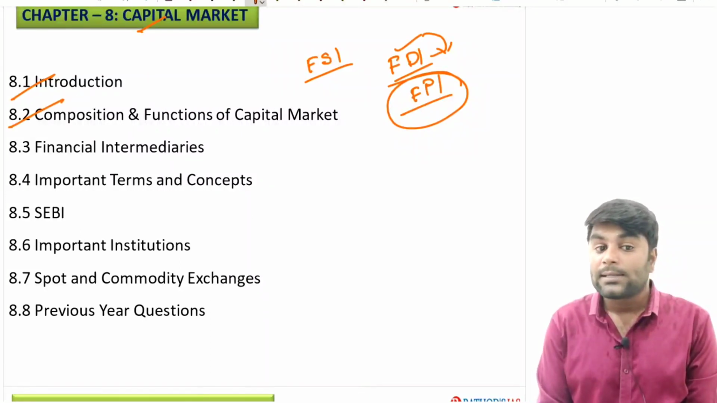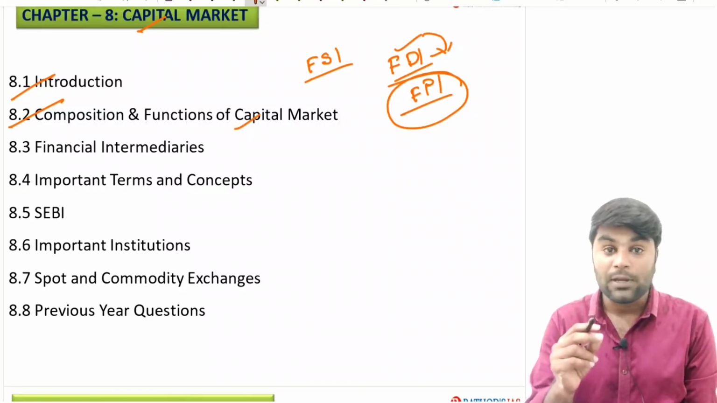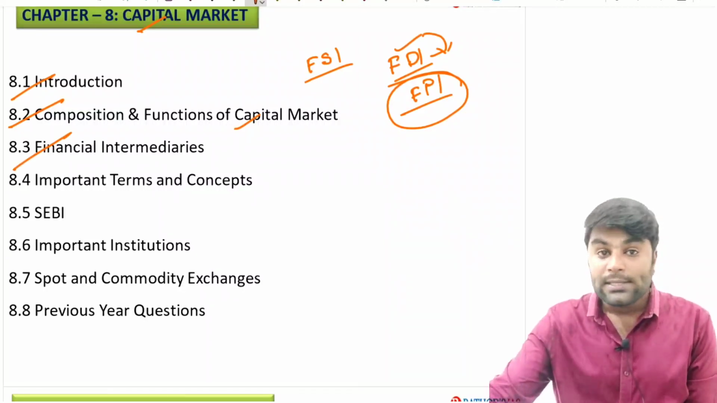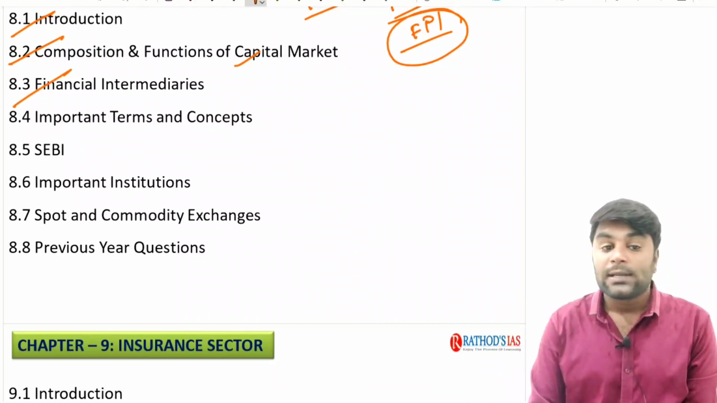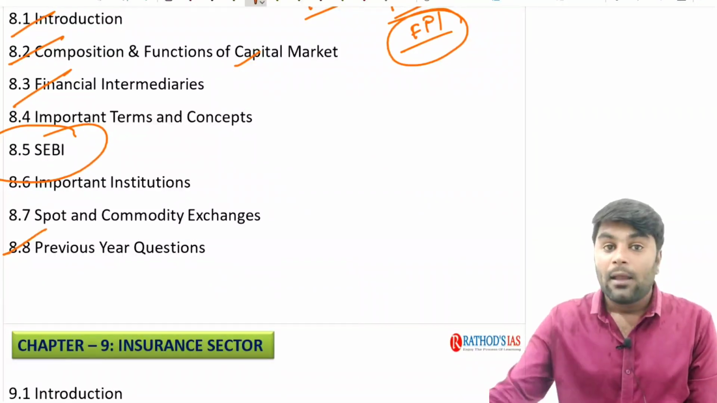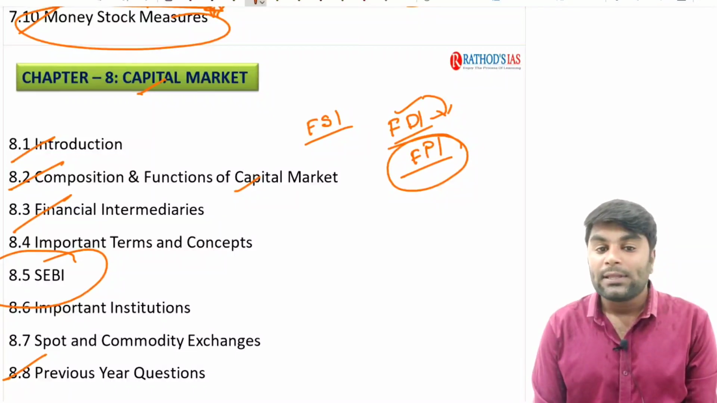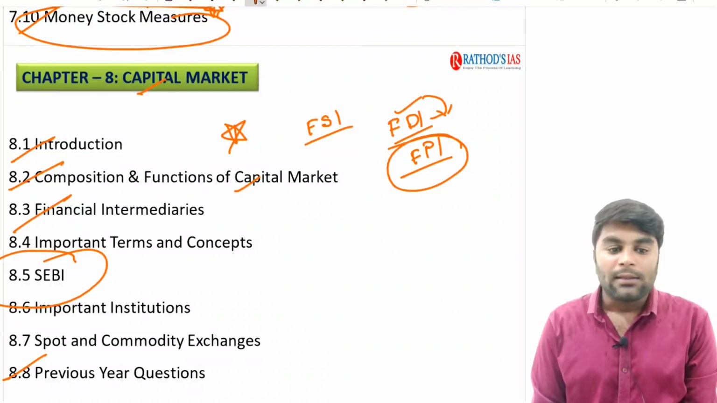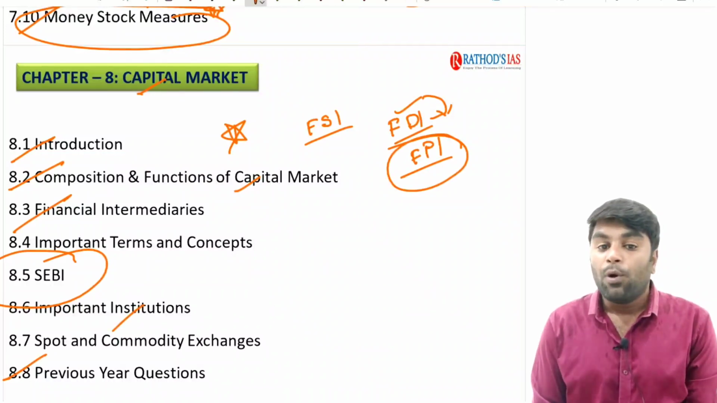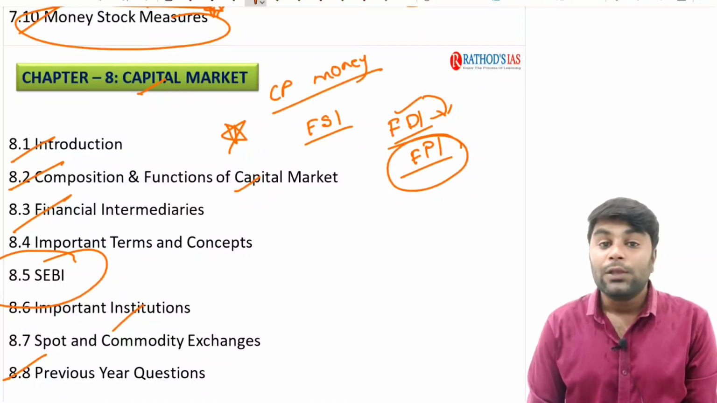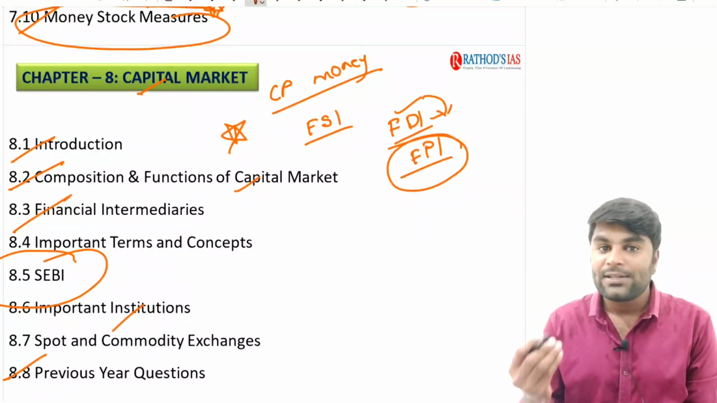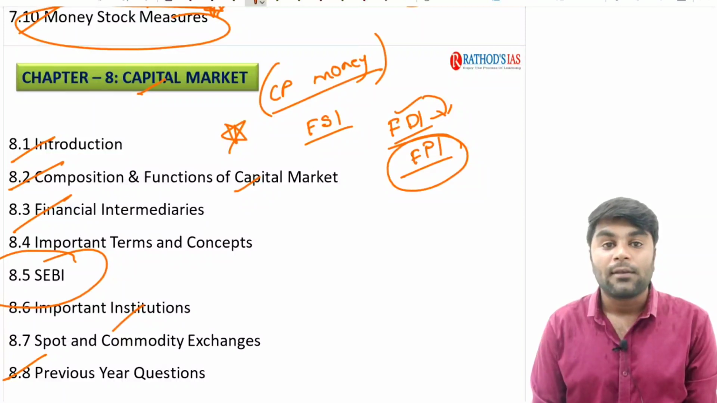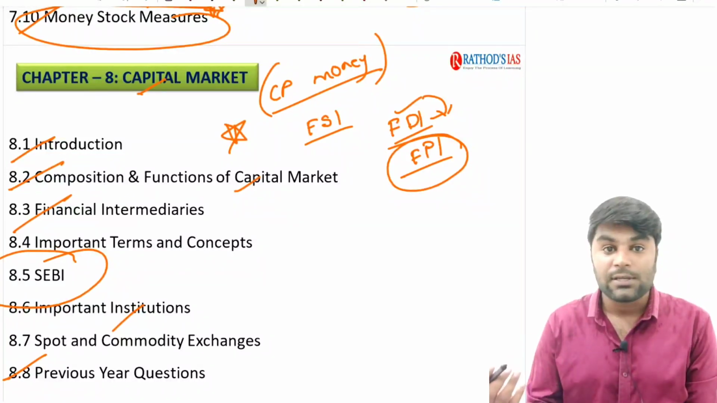Next, we are clearly going to understand the composition and functions of the capital market, which is very important. We are going to discuss the financial intermediaries, and the capital market regulator SEBI. And as you already know, when we discussed the trend analysis at the beginning of the class, if you observe very carefully, both this capital market as well as the money market, these two markets which we call financial markets, are very important topics from your UPSC perspective with respect to the subject Indian economy.